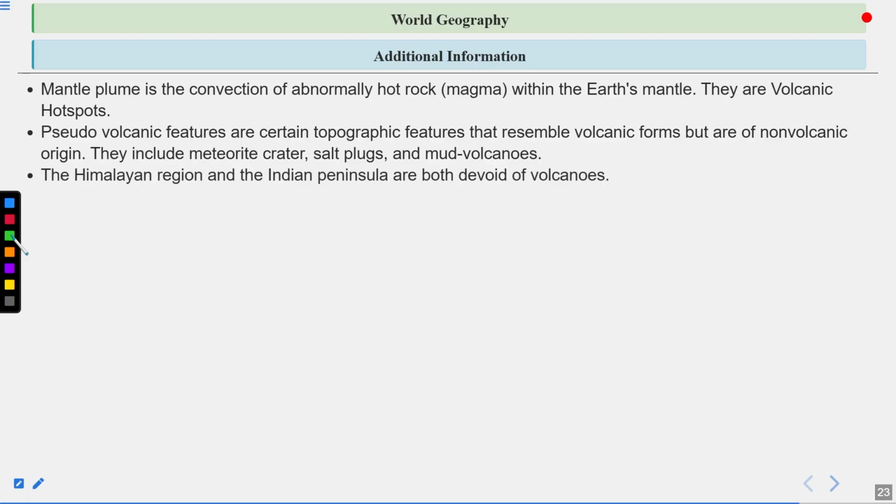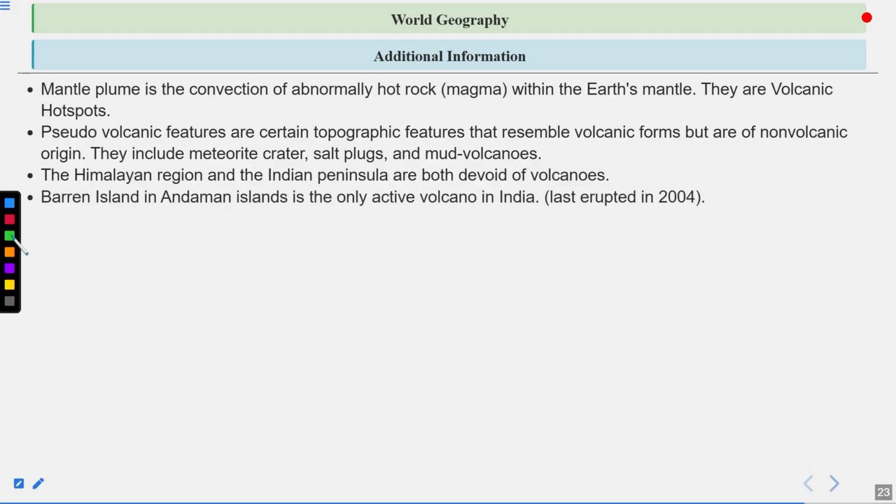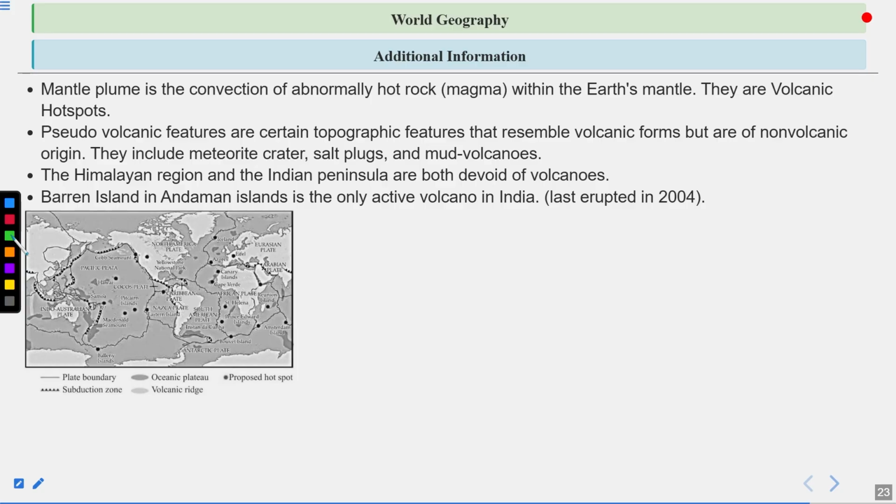The Himalayan region and the Indian peninsula are both devoid of volcanoes. Barren Island in the Andaman Islands is the only active volcano in India, last erupted in 2004. It also recently had a small eruption in 2022. It is not very active but comes in the category of active because we can see some eruption in recent times. So here you can see the different types of boundaries, like the convergent, divergent and transform boundaries, shown in this diagram.